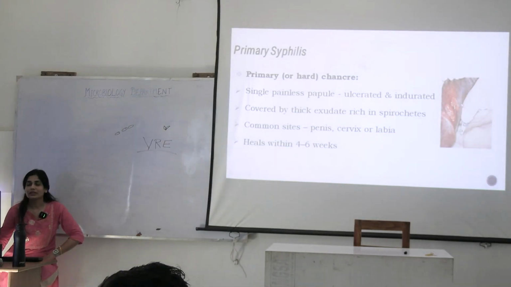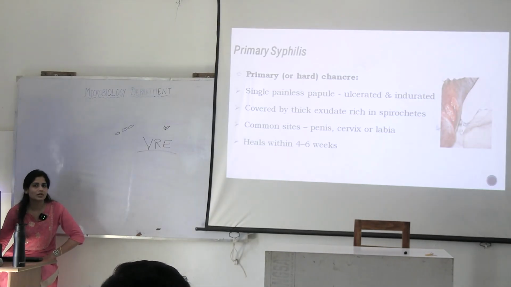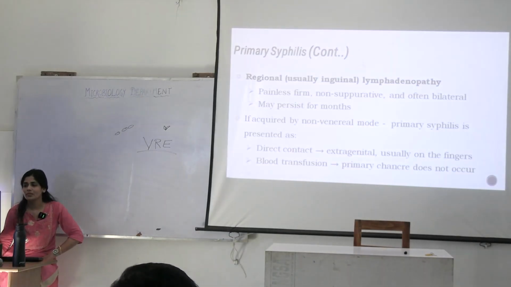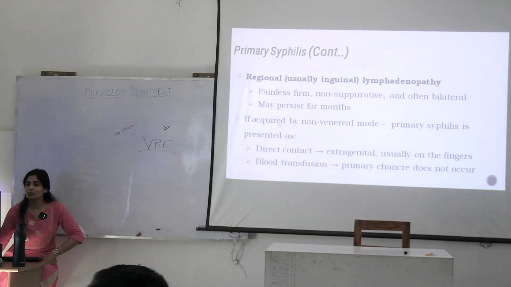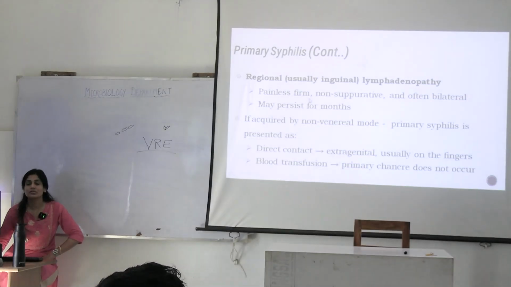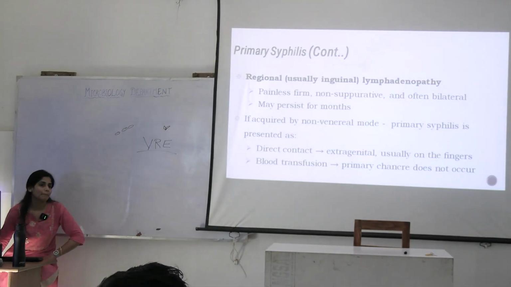Then spontaneous healing within 4 to 6 weeks could occur, but it could also progress towards secondary syphilis if left untreated. What will happen to the lymphadenopathy? There will be painless, firm, non-suppurative, often bilateral lymphadenopathy in these cases that will persist for months. Okay. Syphilis can also spread from blood transfusion, direct contact, vertical contact, right?